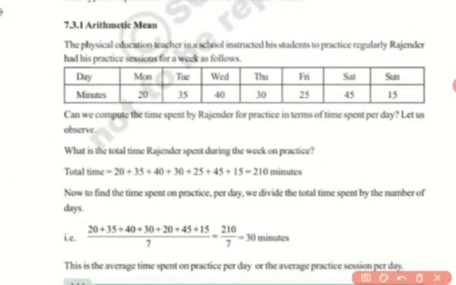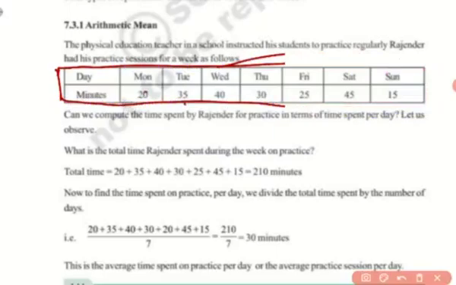Okay, so here in this table the data is given in which the student Rajendra had practice sessions for the whole week. Every day Monday to Sunday, how much time he had practiced, the number of minutes, is given in the table.